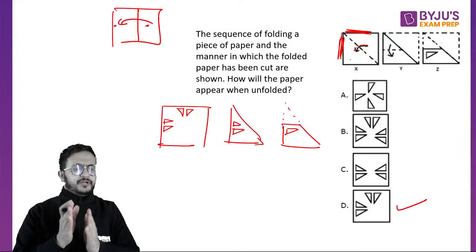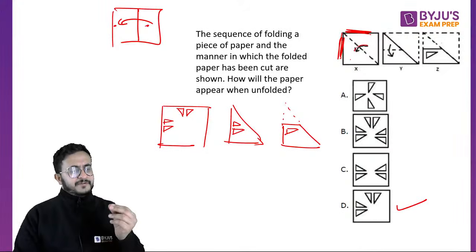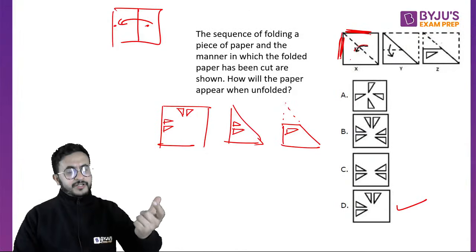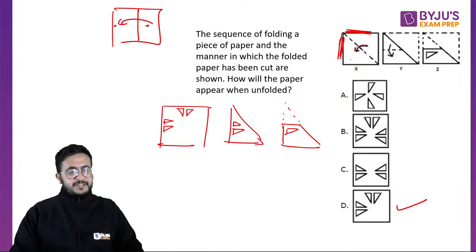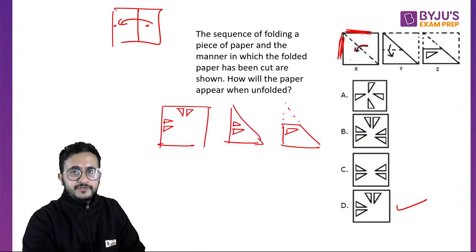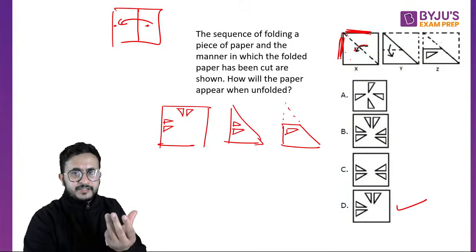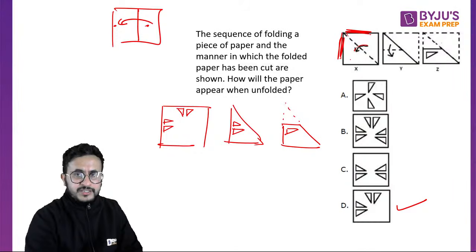The paper was folded horizontally or vertically. If it is folded vertically, then you have water image. If it is folded horizontally, you have mirror image. But if it is folded in a triangular way, like a slanting direction, so you have to see which layer is overlapping. So this side is overlapping on this side. So whatever you see on this side will reflect on this side.